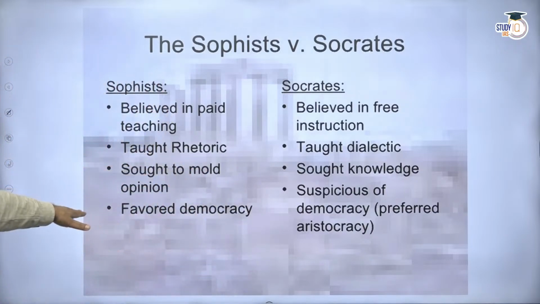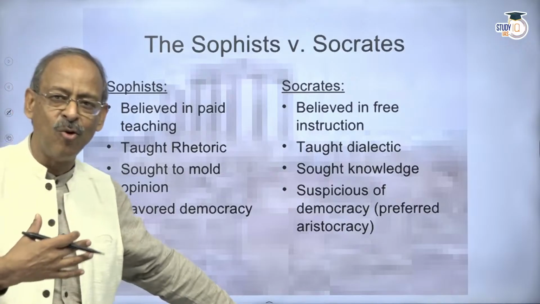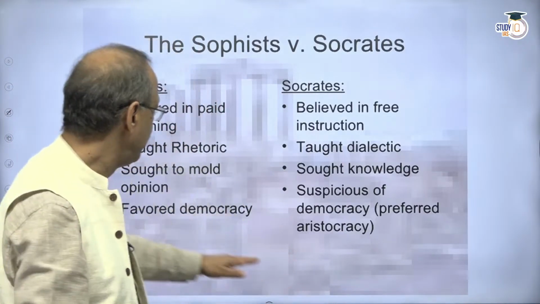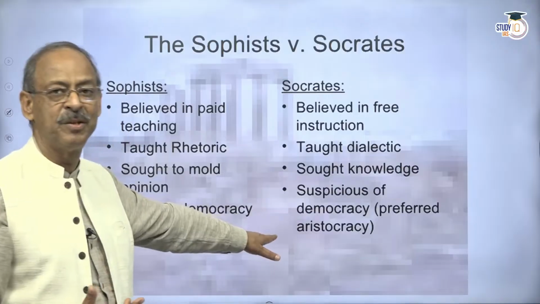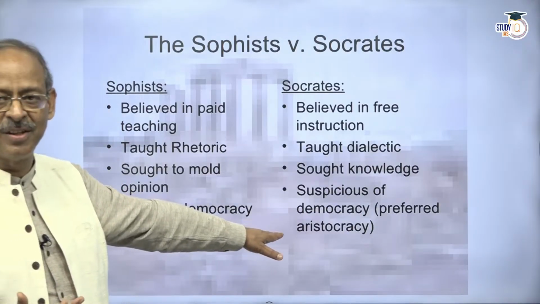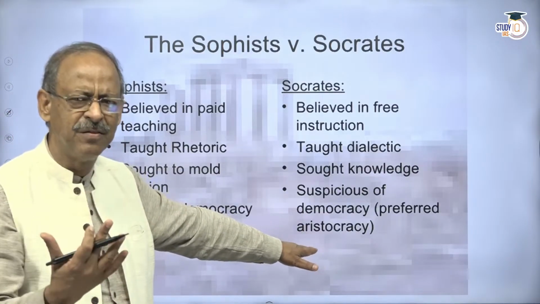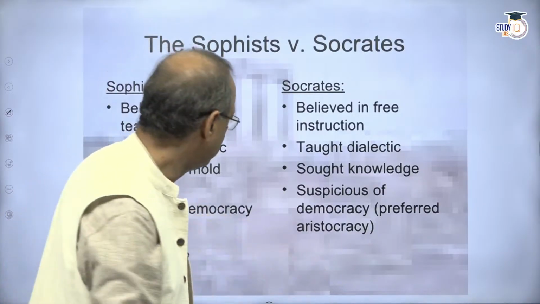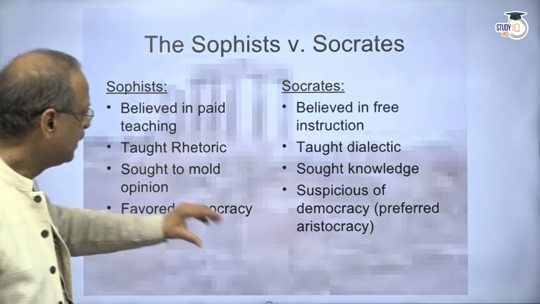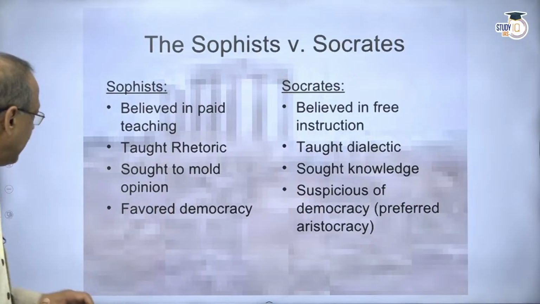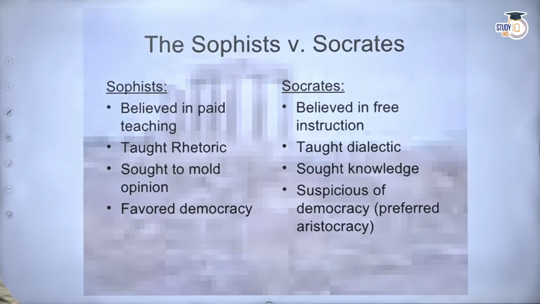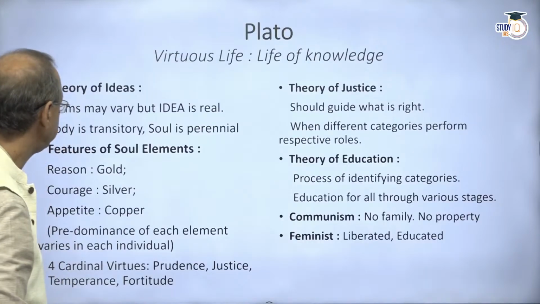And then Sophists favored democracy because their whole existence depended on rhetoric and politics, whereas he was suspicious of democracy. He was not so much in favor. Later on, we see Plato and Aristotle not so much in favor of democracy. Here, he had doubts about democracy, and that was the difference between the two schools of thought, Sophists and Socrates.